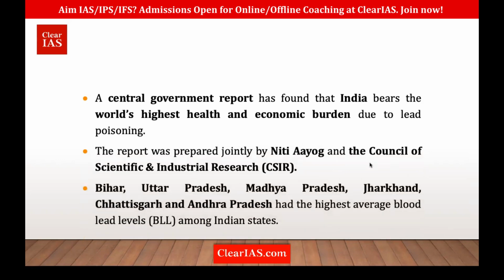An interesting fact is where lead poisoning is found. It's highest in states such as Bihar and UP. Remember this side, Bihar, UP. Then there is Central India, that's Madhya Pradesh, Jharkhand, Chhattisgarh, and Andhra Pradesh. They have the highest average blood lead levels, BLL.